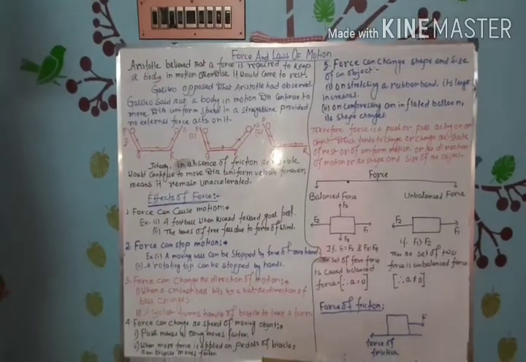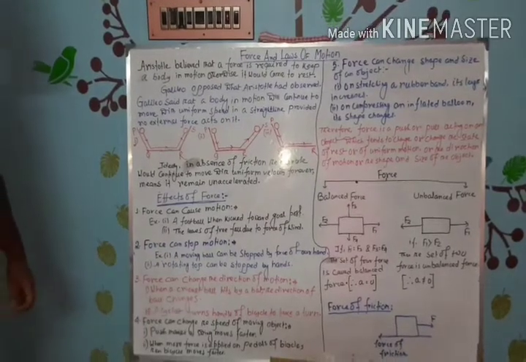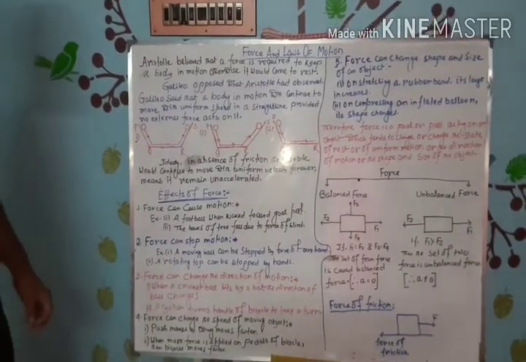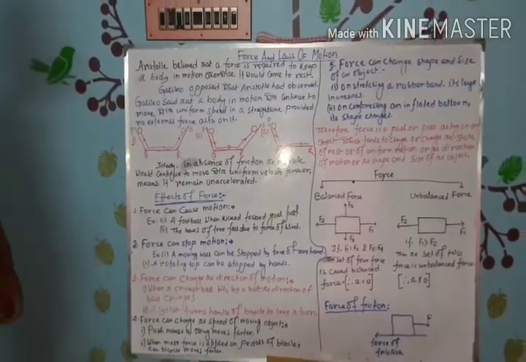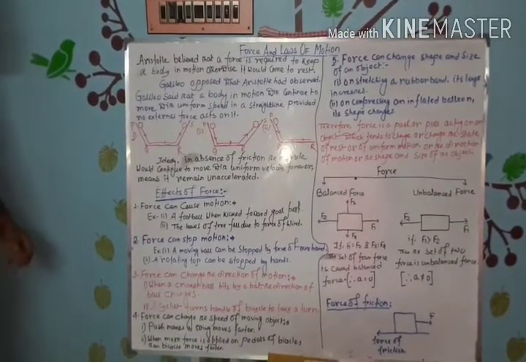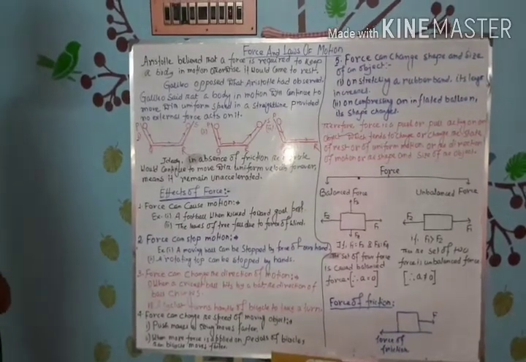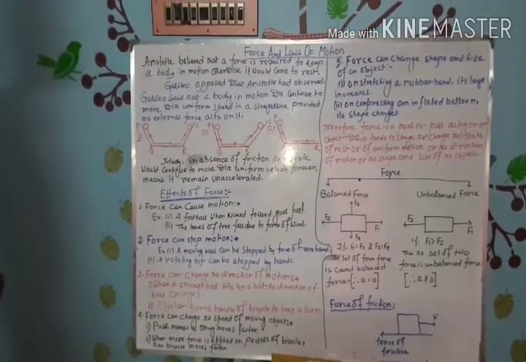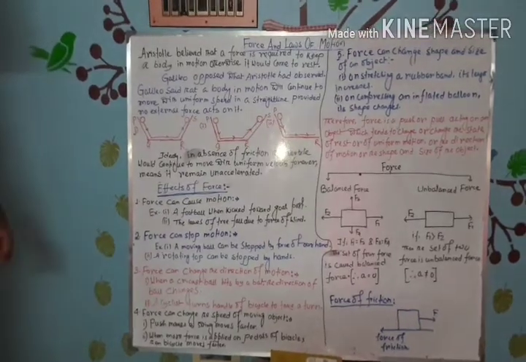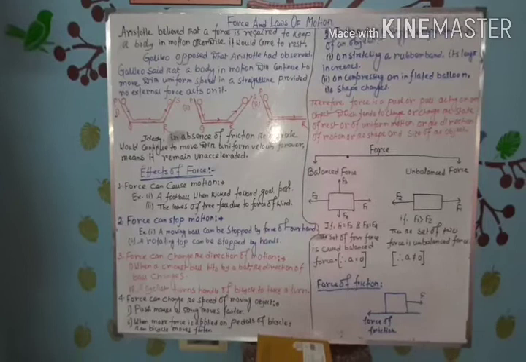Next, Galileo opposed what Aristotle had observed. Galileo gives another explanation of force and motion. What explanation? Galileo said that a body in motion will continue to move with uniform speed in a straight line provided no external force acts on it.